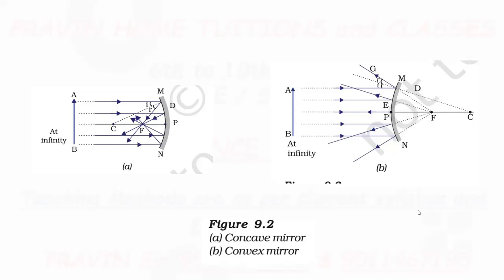Next point of difference. See, the center of curvature and focus are on the same side, that is the reflecting surface side.